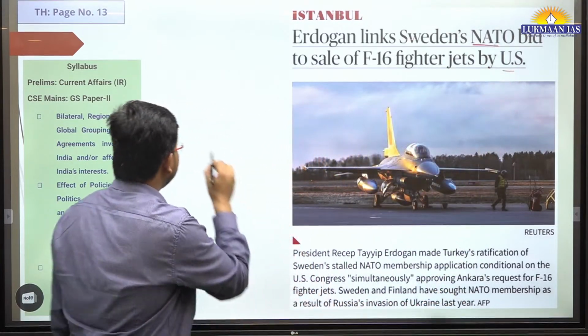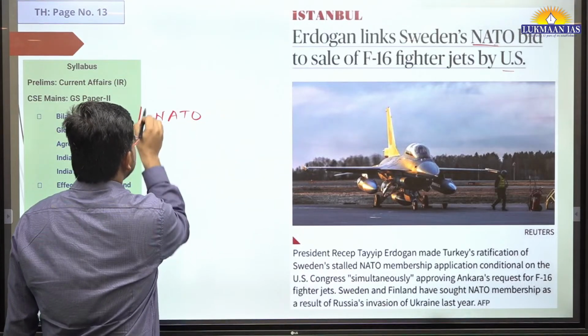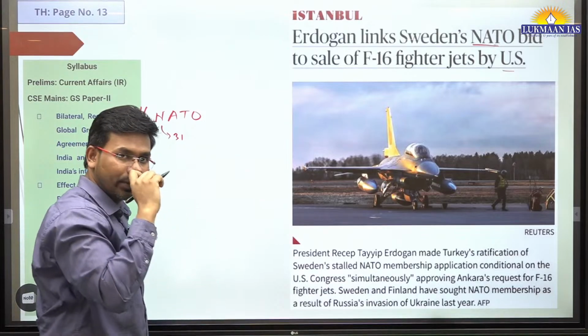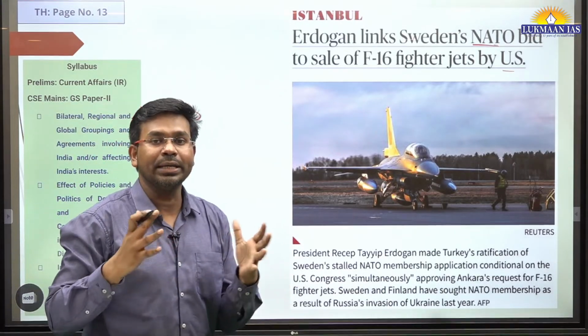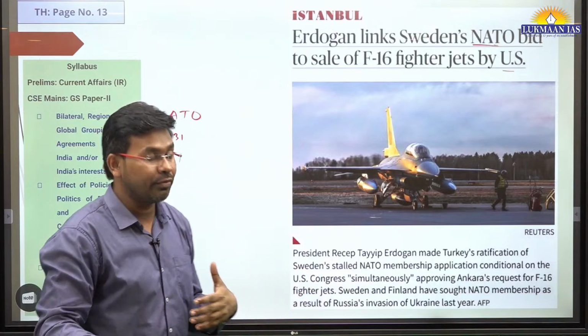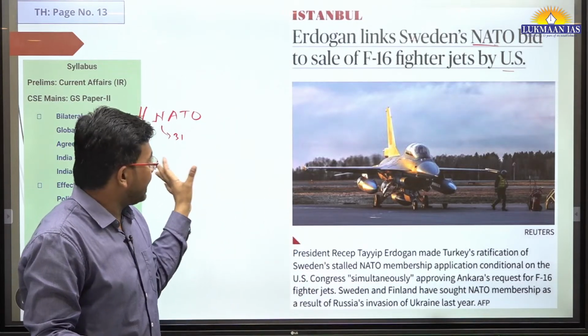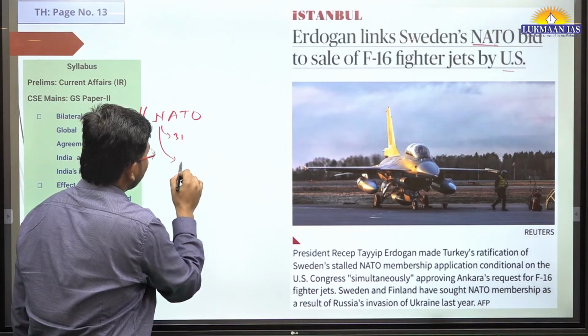So when we talk about NATO, NATO stands for North Atlantic Treaty Organization. This North Atlantic Treaty Organization has 31 members as of now. It is a security grouping, a regional grouping of various countries in America and Europe. So many countries have joined this thing.